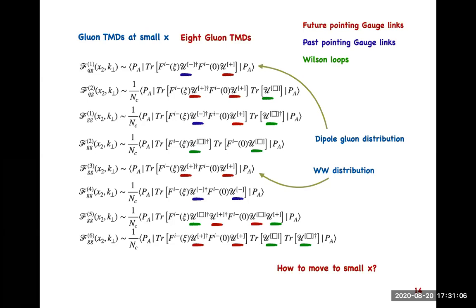Okay, so how to move to the small x limit of these operators? That is a two-step process.